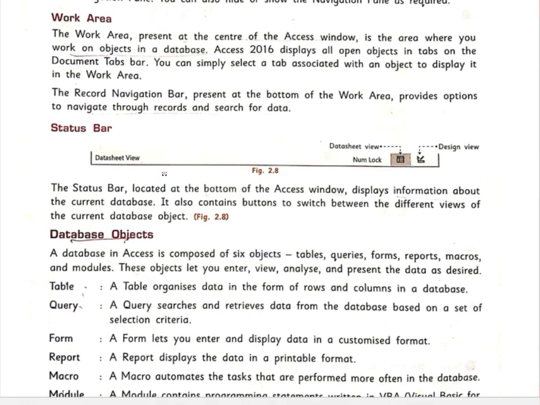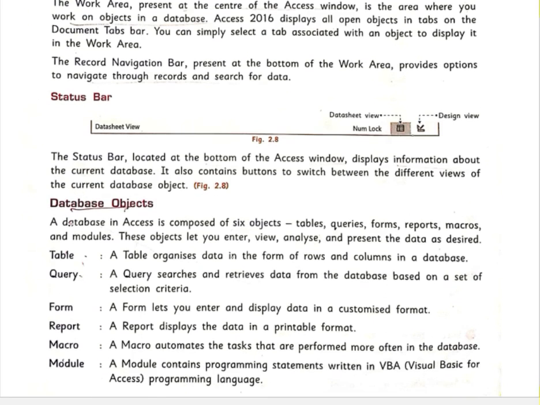Then at the bottom we have the status bar. This is the figure of the status bar. The status bar is located at the bottom of the Access window and displays information about the current database. It also contains buttons to switch between the different views. So you can see that there is an option where you can change the view, in whichever way you want to view it.